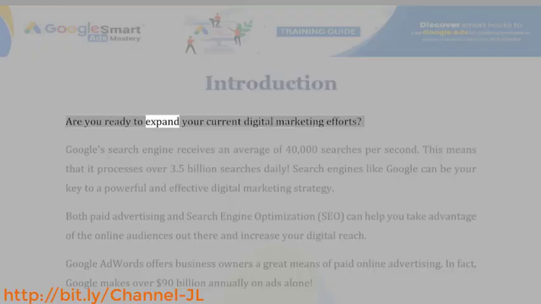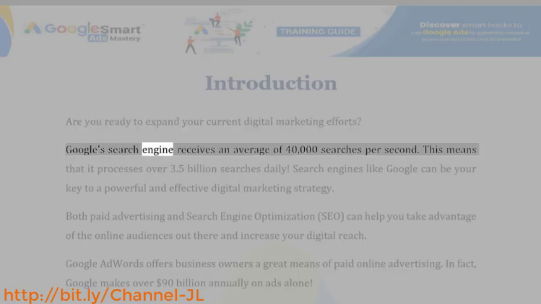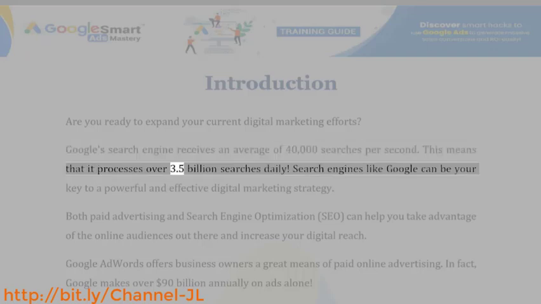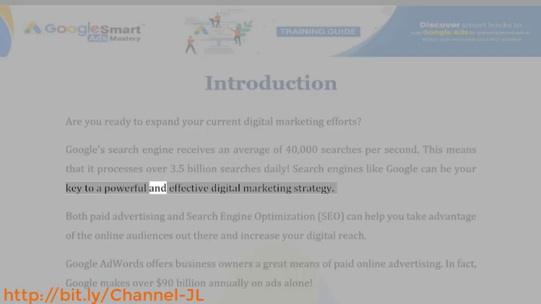Introduction. Are you ready to expand your current digital marketing efforts? Google's search engine receives an average of 40,000 searches per second. This means that it processes over 3.5 billion searches daily. Search engines like Google can be your key to a powerful and effective digital marketing strategy.